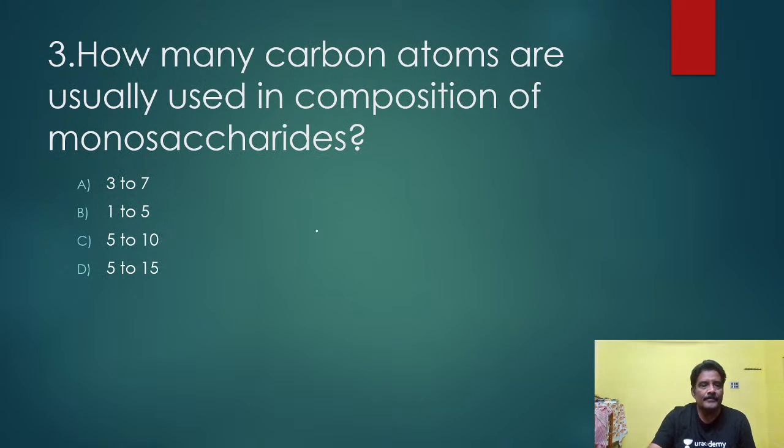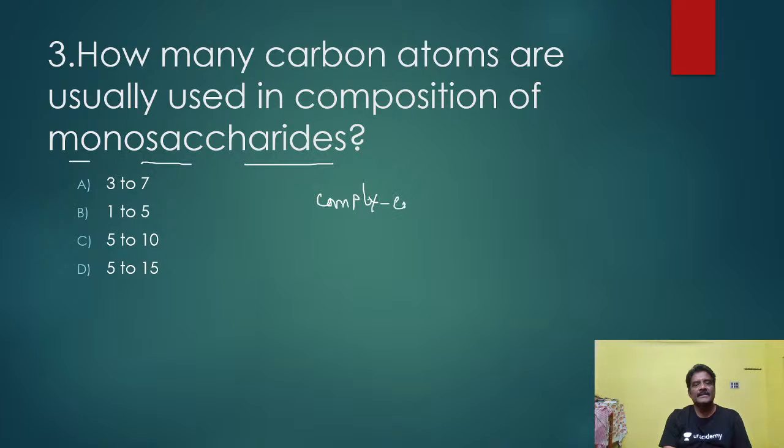Another question: how many carbon atoms are usually used in the composition of monosaccharides? Complex carbohydrates are generally saccharides because basically they are sugars.